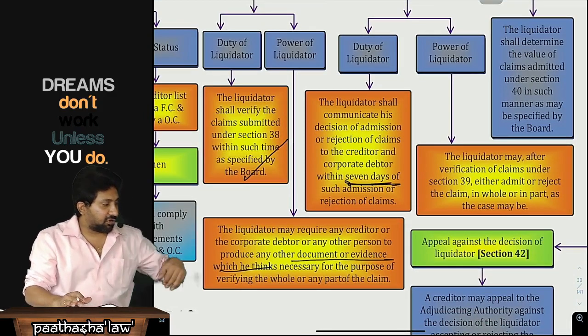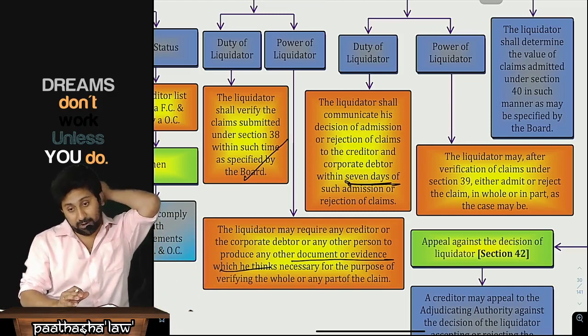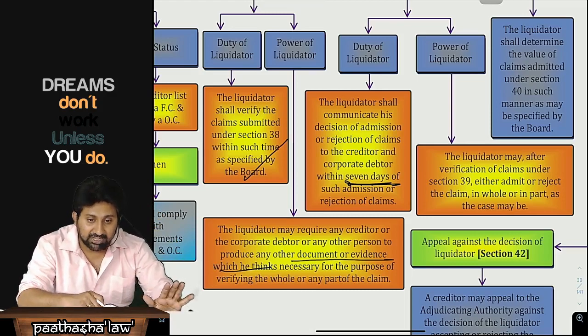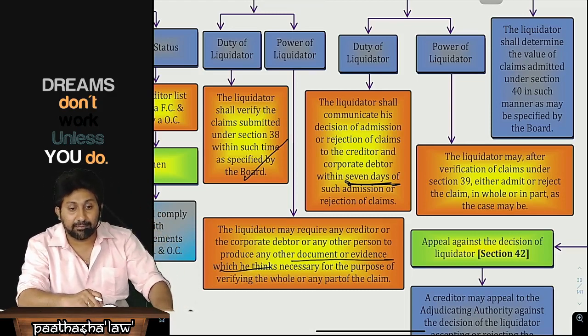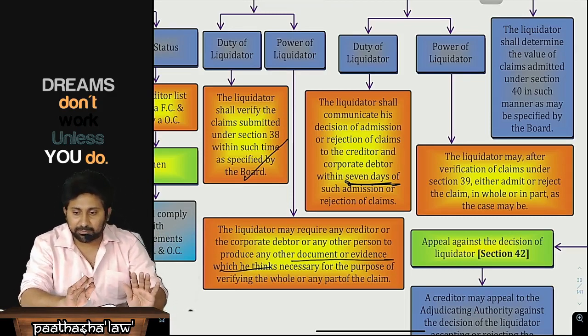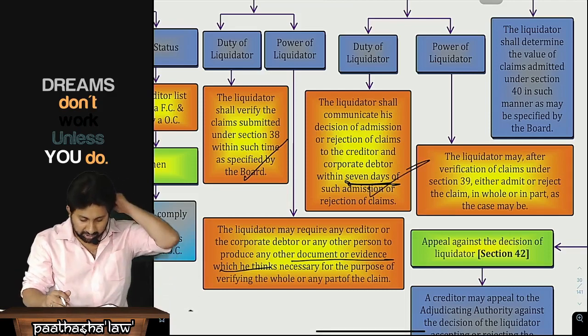That means whether you are making a correct claim or a wrong claim. A claim also has one important point here: it should be within the period of limitation of 3 years. If it is outside that purview, even though it is a truthful claim, it will be barred by limitation. So whether I am accepting your claim or not, within 7 days he has to make the communication.